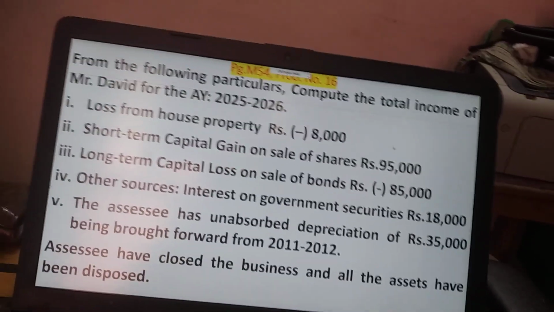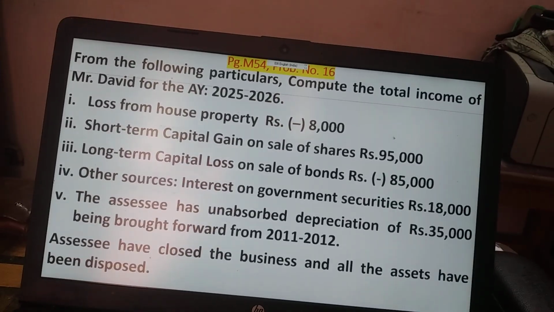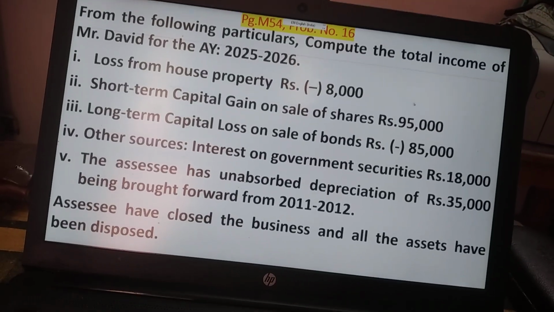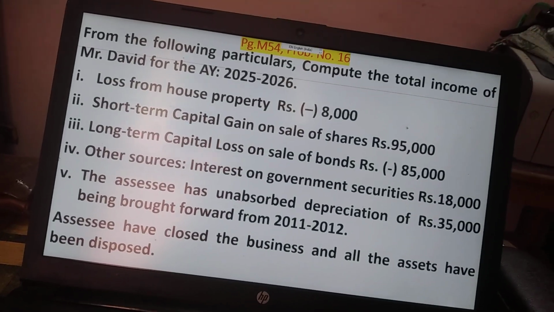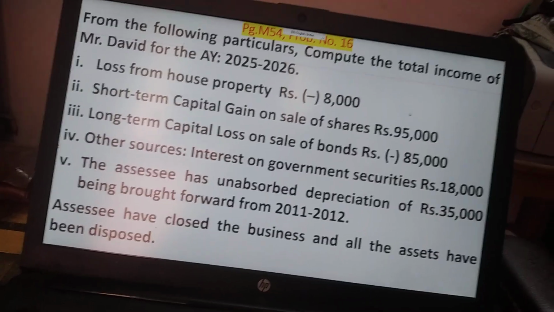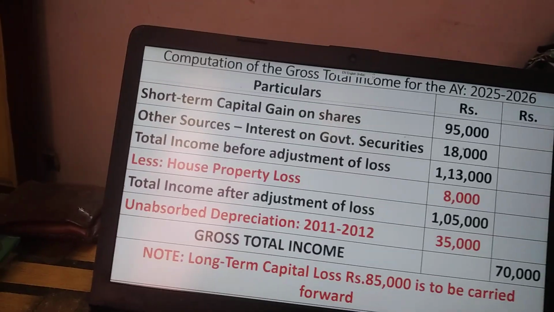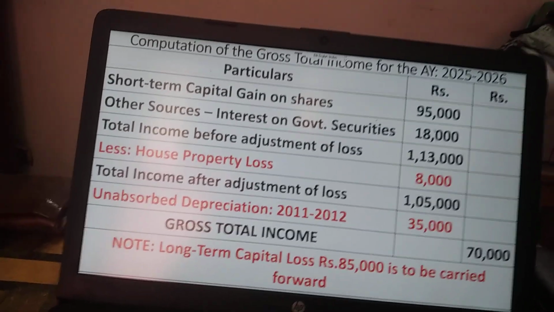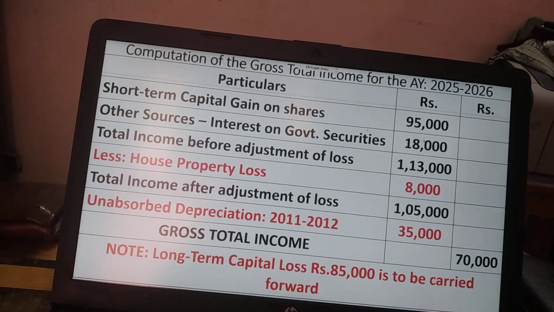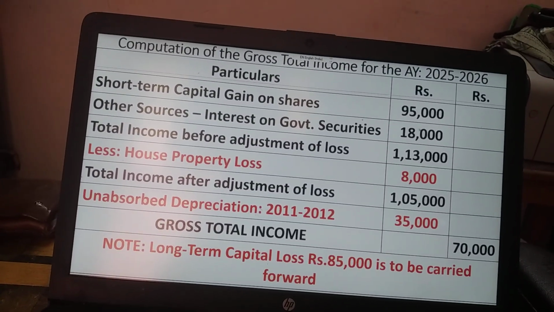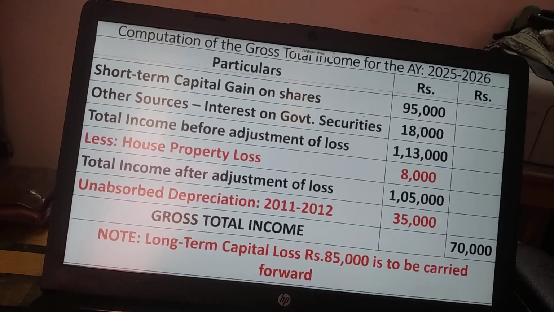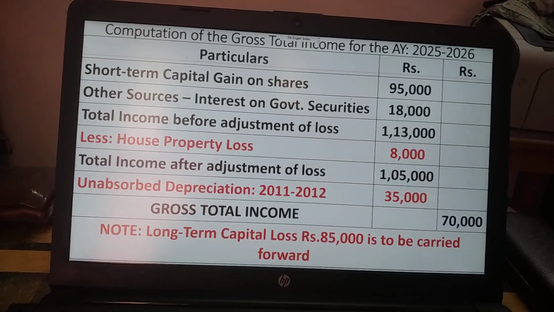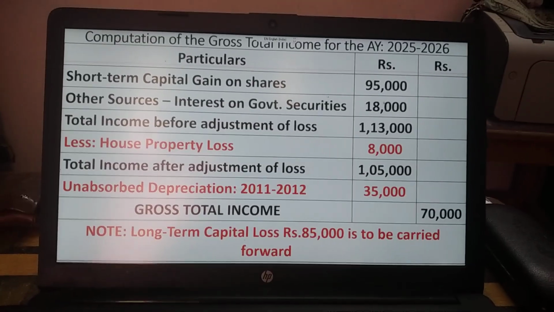And then regarding long-term capital loss, as I told earlier, long-term capital loss can be set off only if there is the long-term capital gain. So even if there is the short-term capital gain also, long-term capital loss cannot be set off. So long-term capital loss should have to be carried forward for the subsequent 8 assessment years, and then it can be set off only against the long-term capital gain if arises in future. Fine. Just have a look at this problem and take a screenshot.